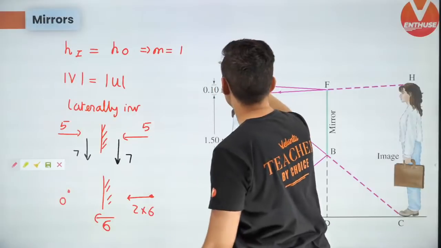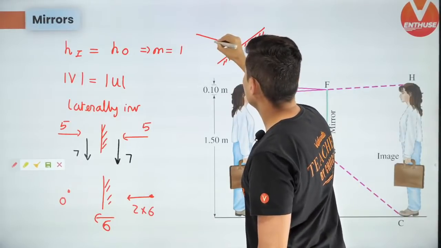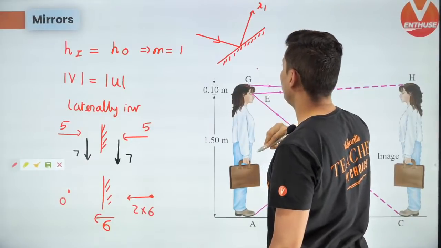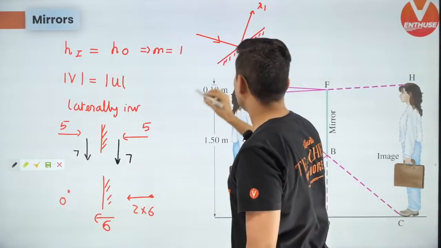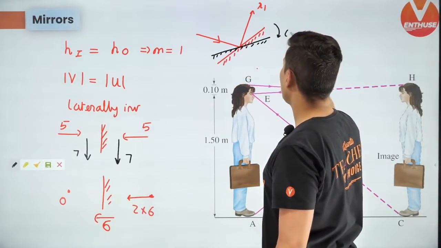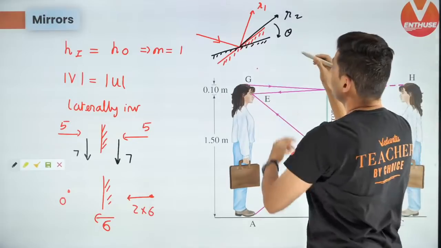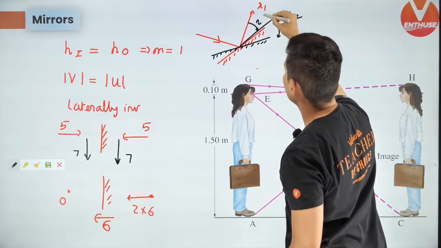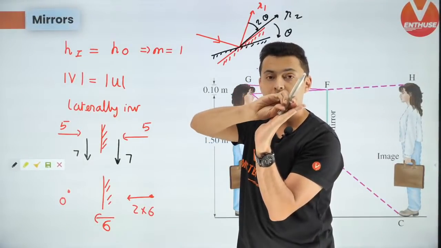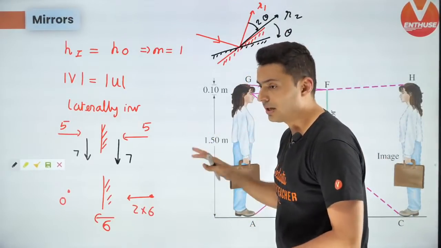Next important stuff. If you have a mirror and there is a ray which is falling onto it and getting reflected over here, this is the reflected ray the first time. Now you tilt the mirror by theta angle. You will see the reflected ray is also tilted, and this change is always 2 times theta. So if you tilt the mirror by theta, the reflected ray tilts by 2 theta. That is something which you should keep in mind. Okay, these are some important pointers.